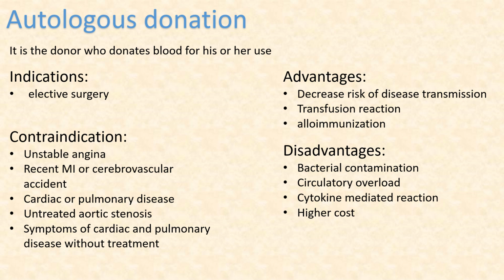Now, what is the advantage of this type of donor? There is a decreased risk of disease transmission first, then the transfusion reaction risk is decreased, and the risk of alloimmunization is decreased. But there are certain disadvantages with this type of donation: bacterial contamination, circulatory overload, cytokine-mediated reaction, and it is an expensive procedure as well.